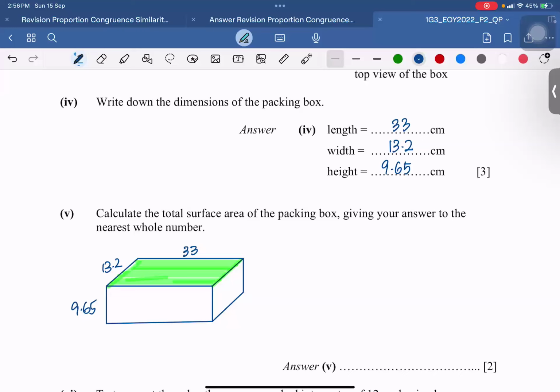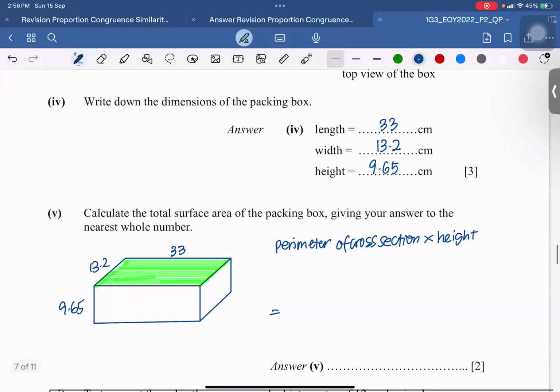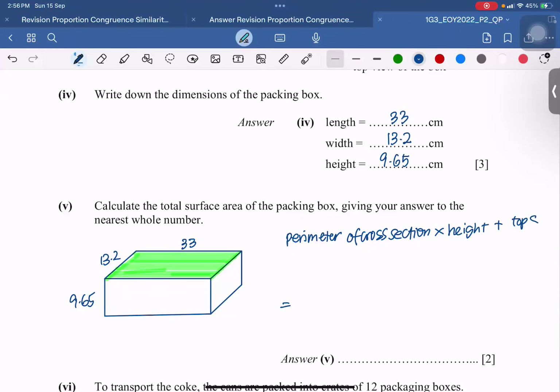So my working: 13.2 times 3.3 times 2, plus I'm going to find the perimeter of the cross section, multiply to the height itself, times your height, plus the top and bottom 2 times.